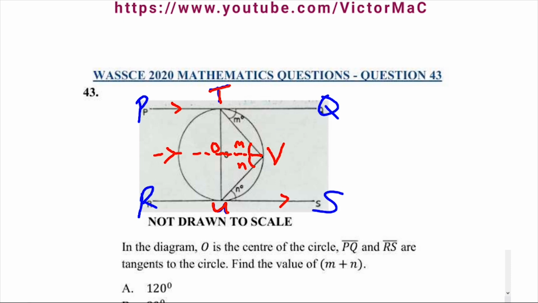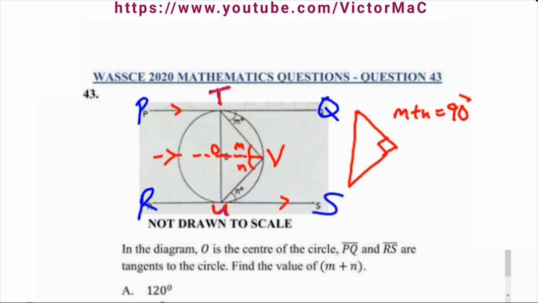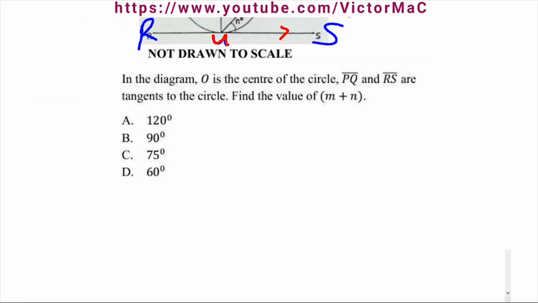Alright? And then, since we know that angle in a semicircle, in that semicircle TUV, the angle that we divided into 2, the whole of that angle is 90 degrees, because angle in a semicircle is 90 degrees. So it means M plus N is what? 90 degrees. And that would be option B. Option B is 90 degrees.